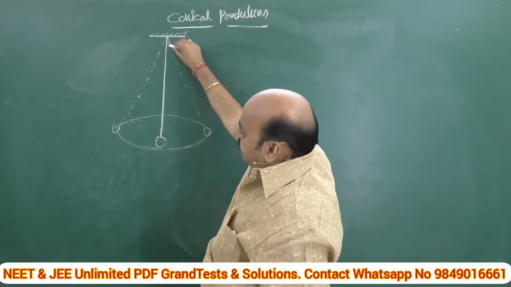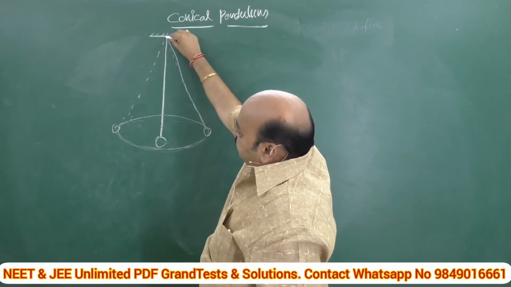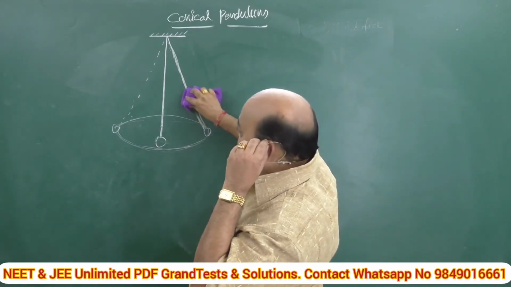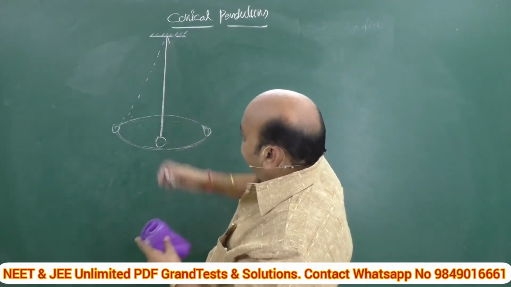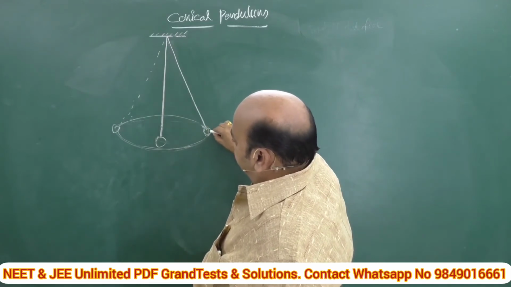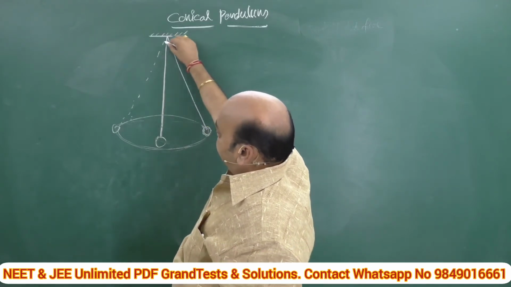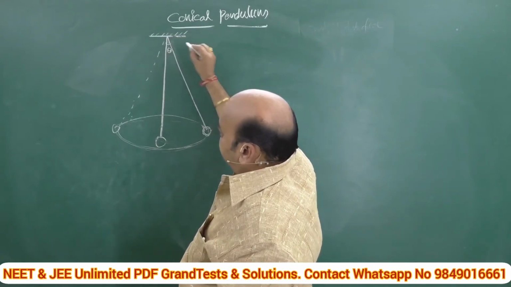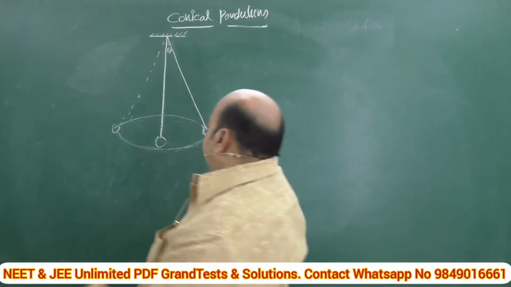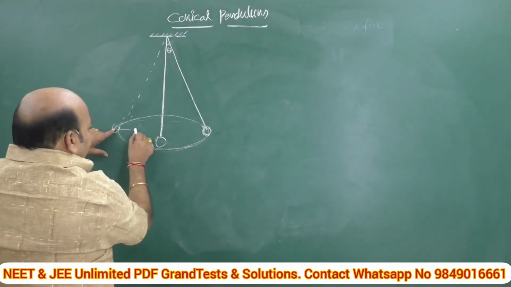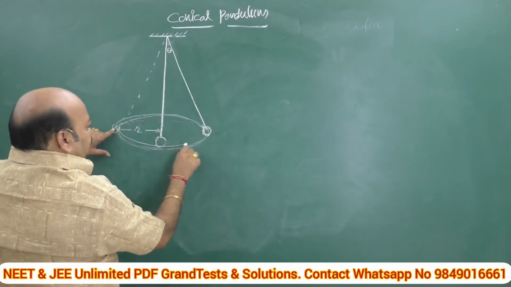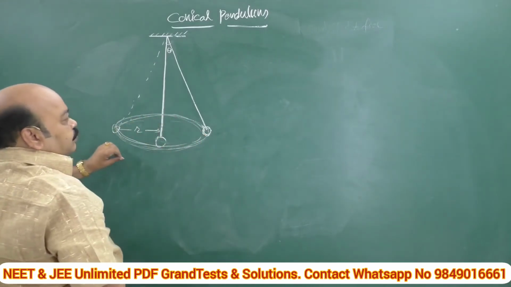Now see, imagine the string is making an angle theta with the vertical. Once again, I will try to draw properly. See, this is the bob. Let theta be the angle made by the string with the vertical. What else do we have? This is the radius of the circle in which it is performing oscillations. This is R.